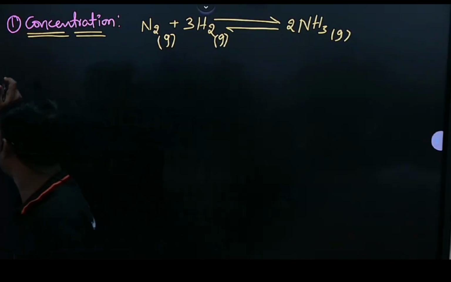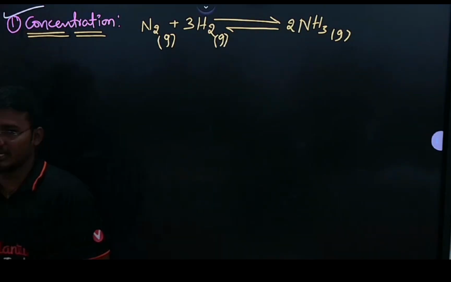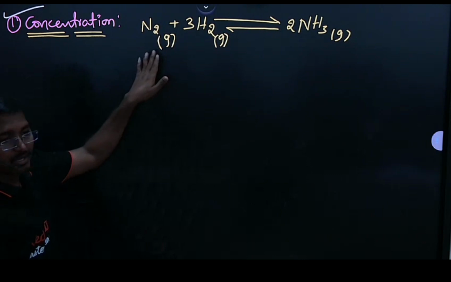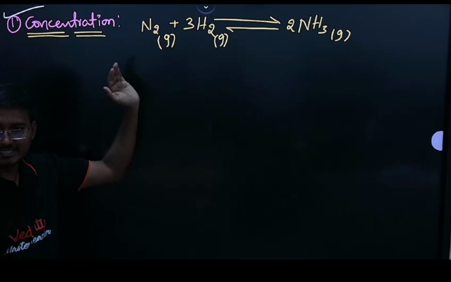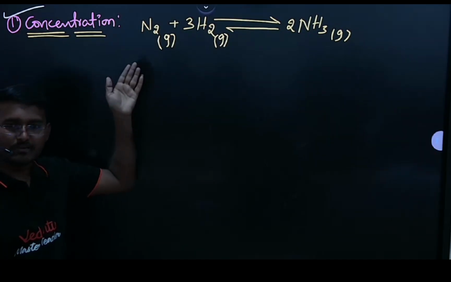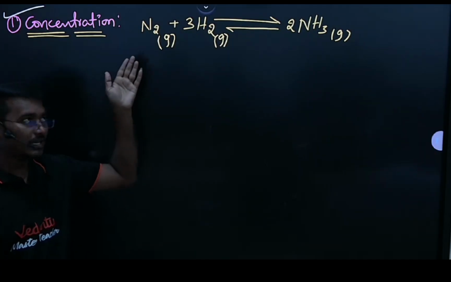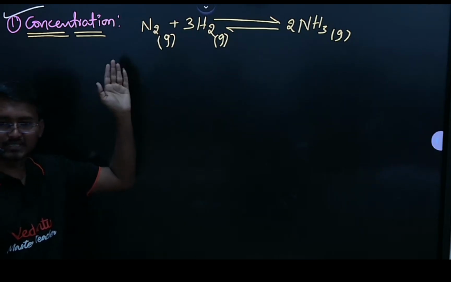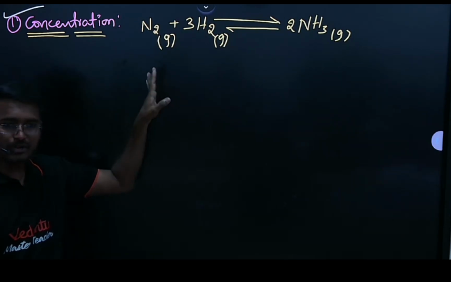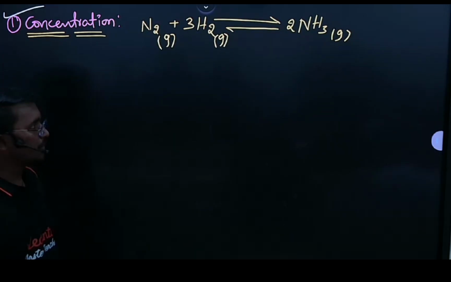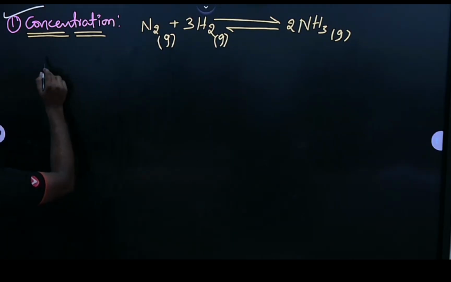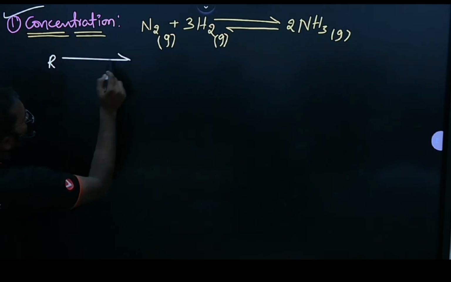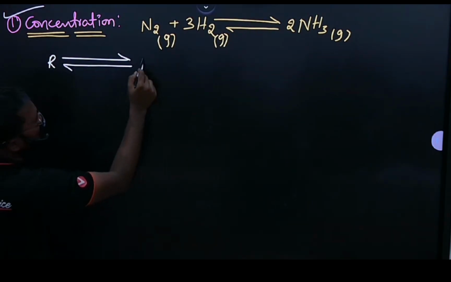In this concept, first we are going to discuss concentration, right? So for this concentration, if I am going to decrease the concentration of reactants, what are the reactants we have here? What are the reactants we have in this reaction? Nitrogen and hydrogen. These are reactants, right? So if I am going to decrease the concentration of nitrogen, otherwise you can consider like this, reactants and products.